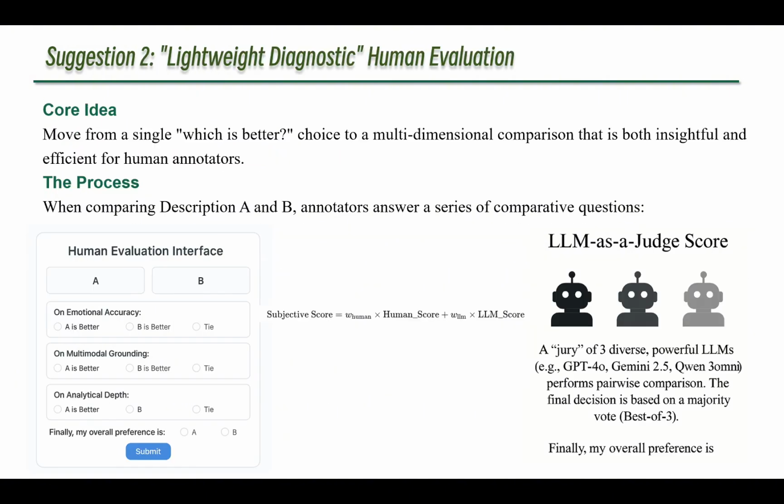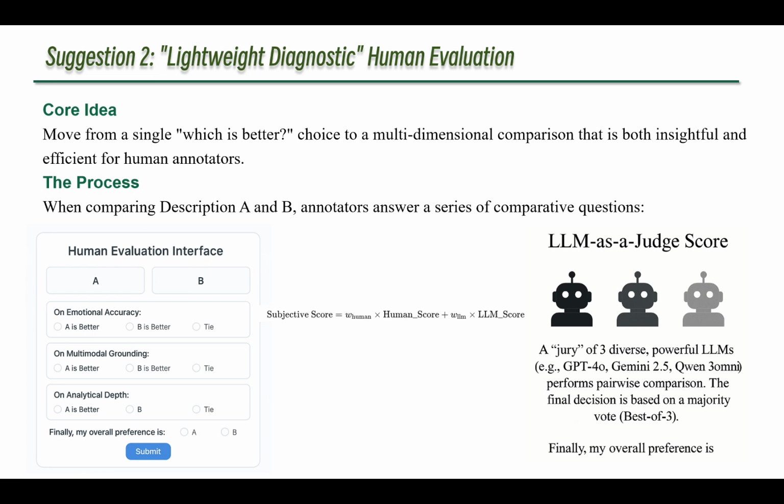Objective metrics are great, but human judgment remains the gold standard. Our second suggestion is to enhance it by making it a lightweight diagnostic process. The core idea is to move from a single "which is better" choice to a multi-dimensional comparison. As you can see in the interface mockup, annotators would make comparative judgments on dimensions like emotional accuracy and analytical depth. This is faster for them and provides us with much richer diagnostic data.